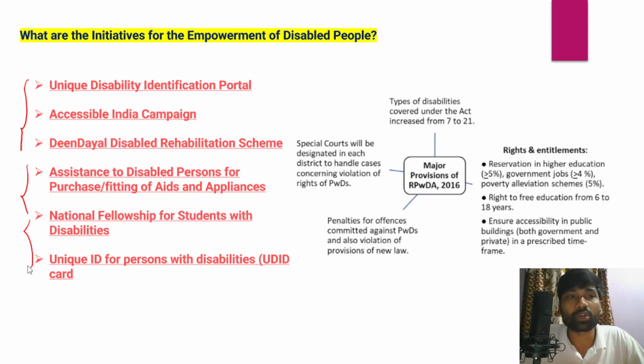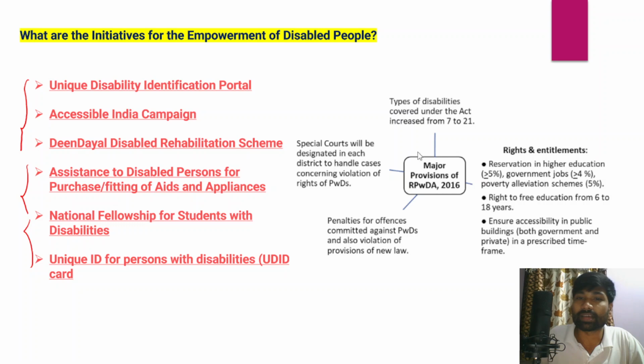So these are a number of programs such as the Unique Disability Identification portal created by the Union government. The Accessible India campaign was also launched to provide better infrastructure, and the Deen Dayal Disabled Rehabilitation Scheme was launched, and even assistance to disabled persons for purchase and fitting of aids and appliances, a national fellowship for students with disabilities, and a unique ID for persons with disability card. All these things have been launched for the benefit of persons with disabilities.